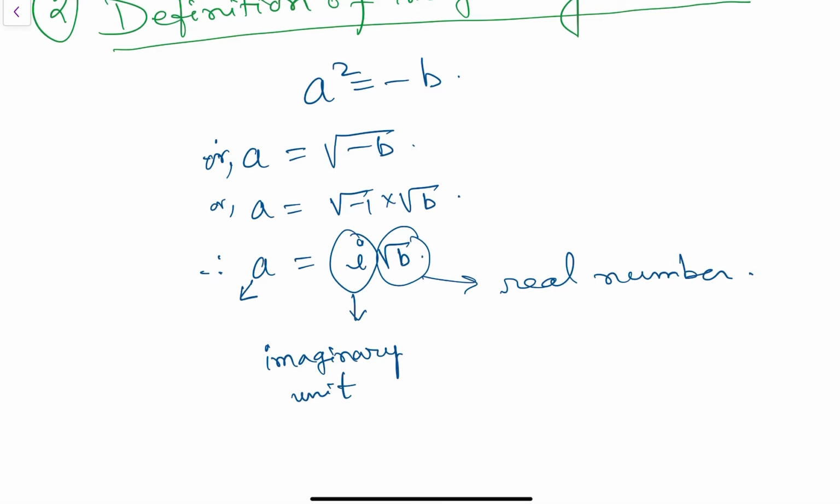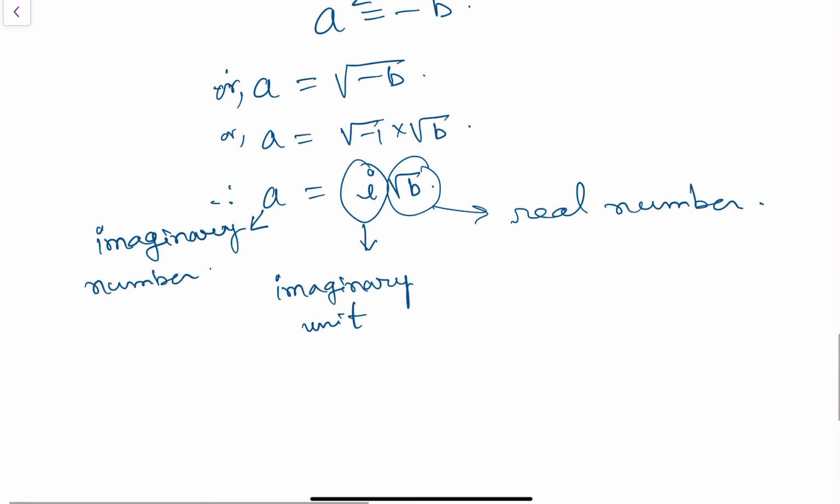This is the imaginary number. That's clear. So for different values of b you put here, you will get different imaginary numbers.